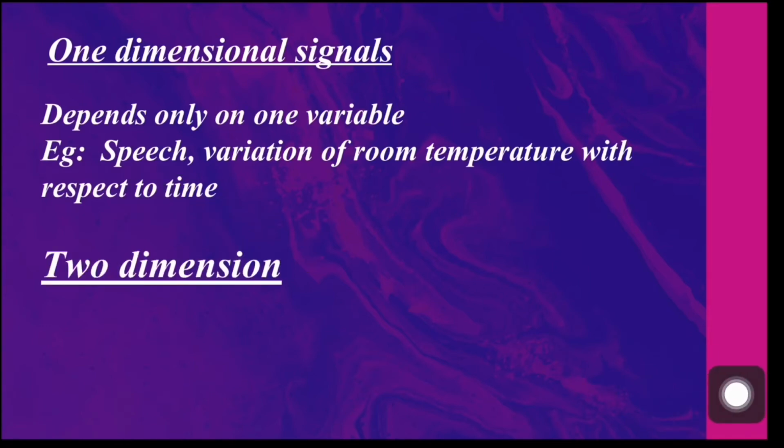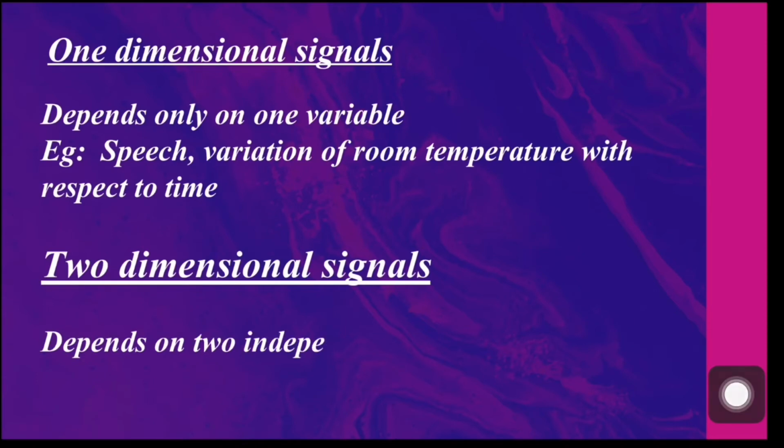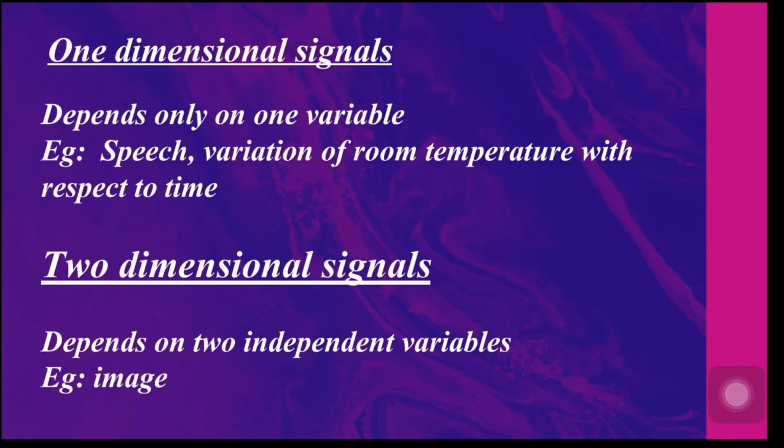On the other hand, in two-dimensional signals, the value of the signal varies with respect to two independent variables. An image is an example of a two-dimensional signal. Consider a black and white image. It can be mathematically considered as the variation of brightness or intensity with respect to two spatial coordinates x and y.